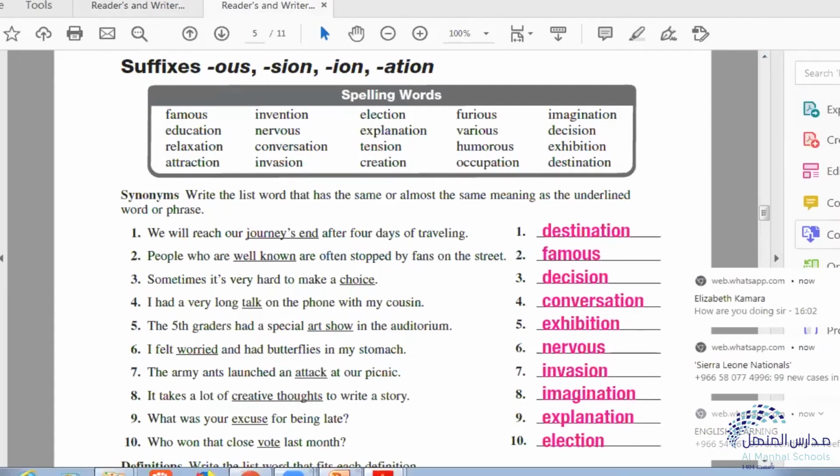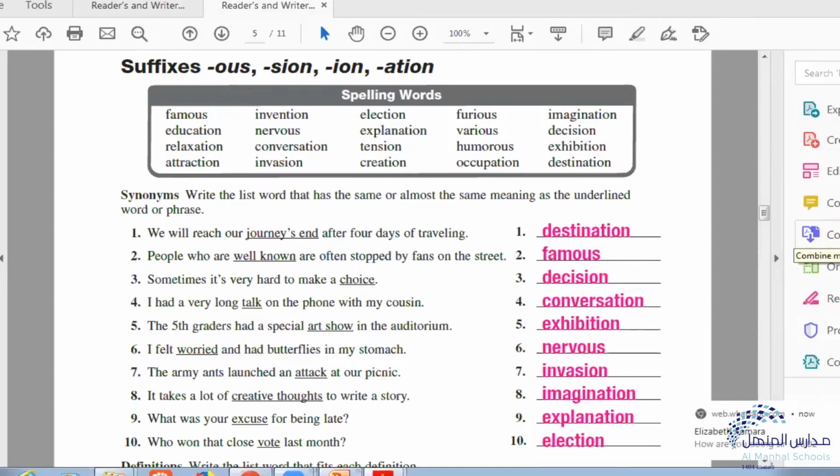So, like I said before, journey's end is destination. Well-known is famous. Choice is decision. A talk on the phone, a long talk, is a conversation. An art show is an exhibition.